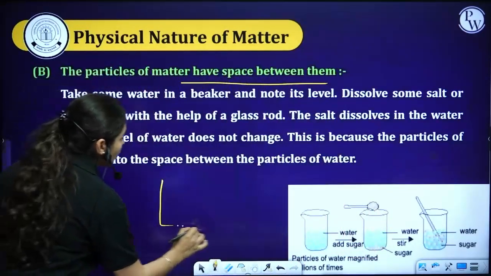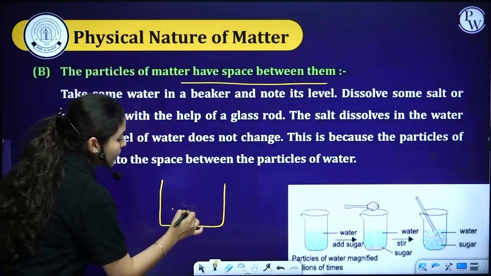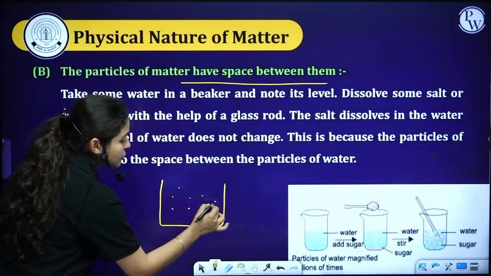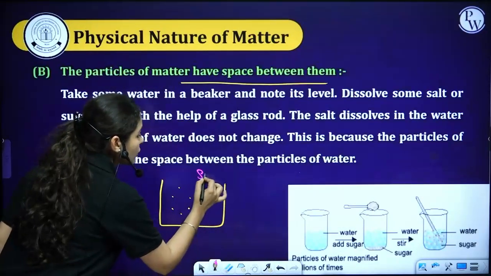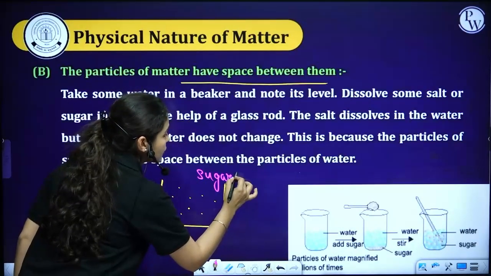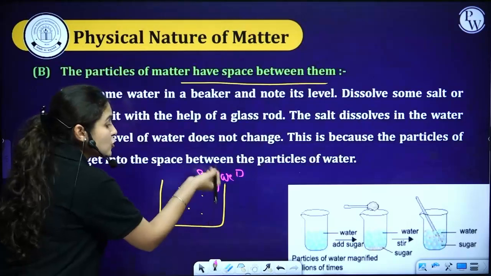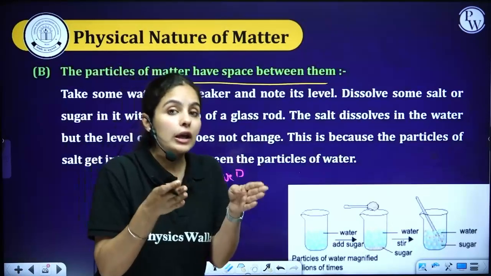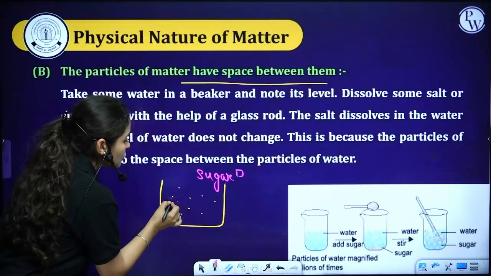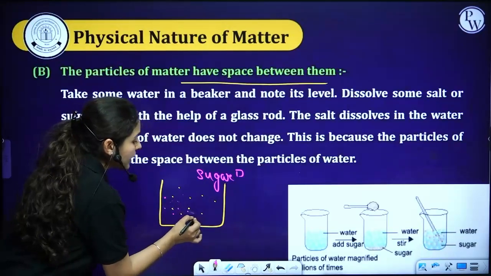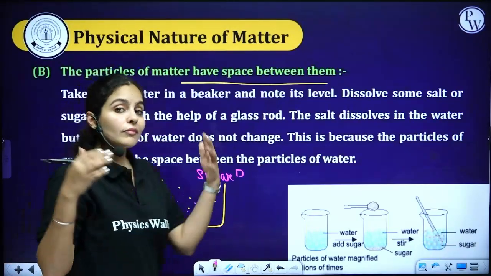So, if I talk about water, water particles have little space between them. Now, as soon as you add a sugar piece into it, that sugar piece will start breaking up and those particles of sugar will get into the spaces of the liquid, that is water.